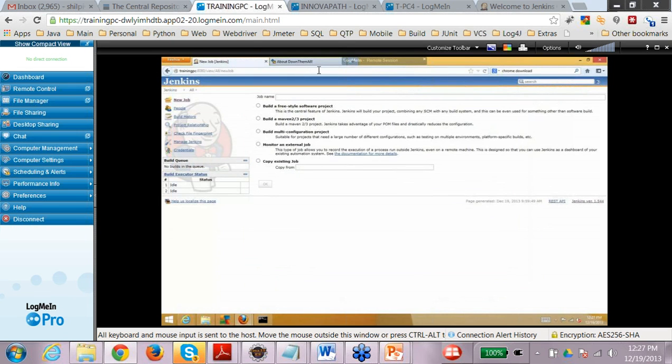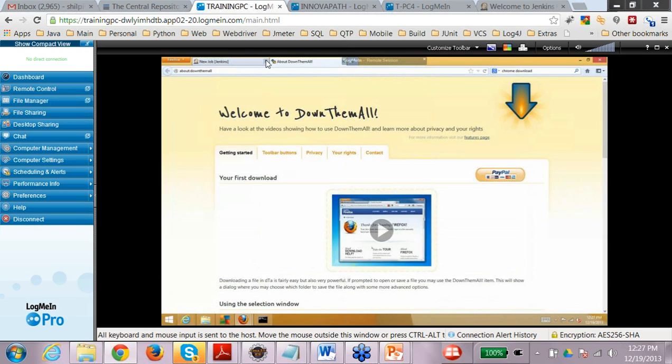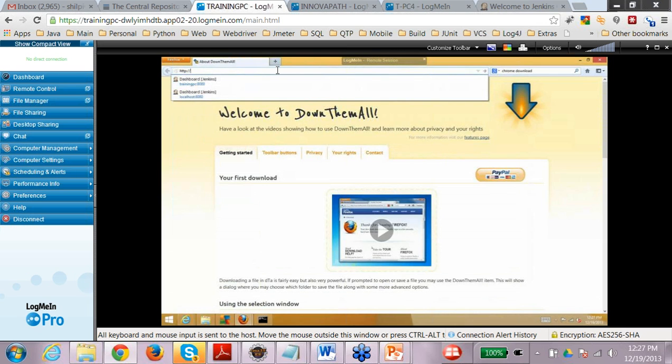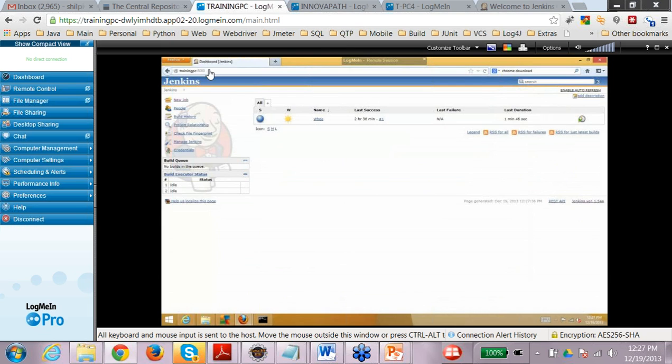And to make sure that it is running, you have to go to HTTP. Let me close this. You can say localhost, or you can give the machine name. My machine name here is training PC, and the port is 8080. So when you go there, you will see the Jenkins dashboard. This is the Jenkins dashboard. When you see it for the first time, it might not have any jobs here. I already have one job here.